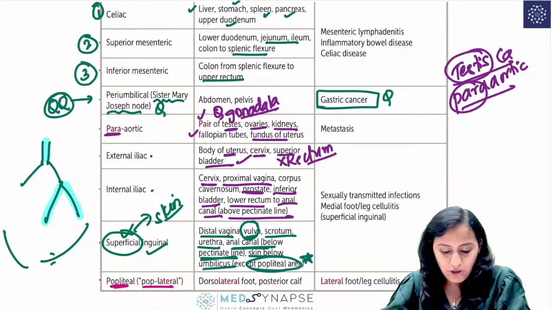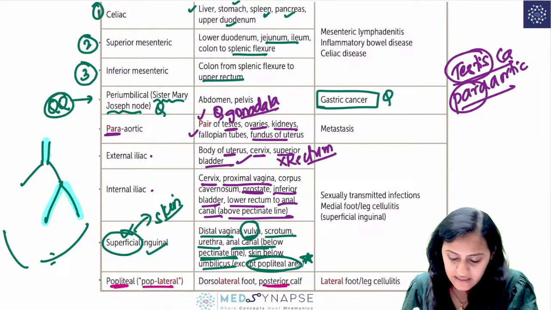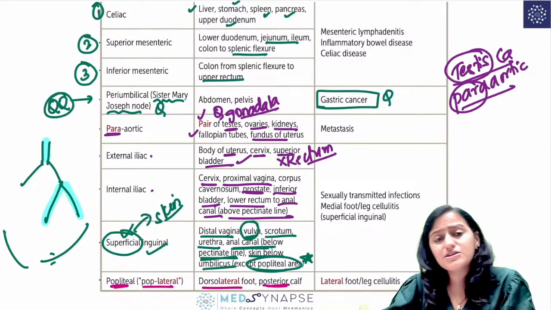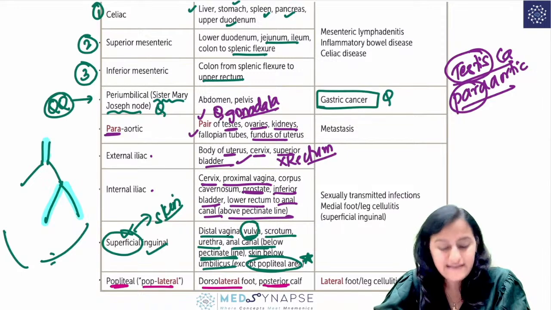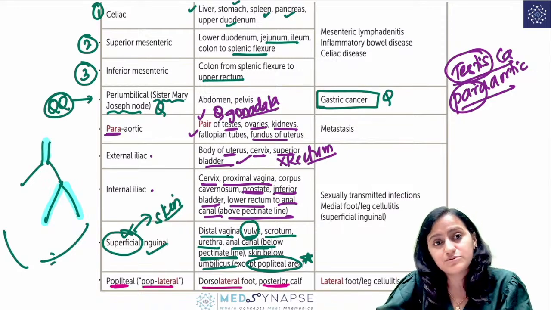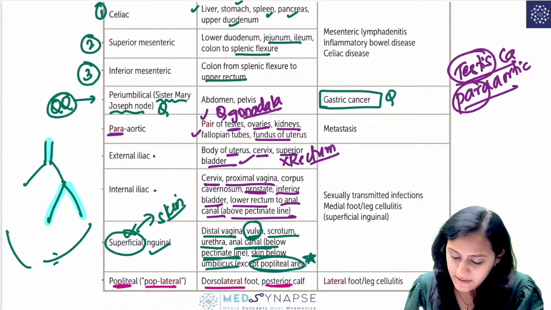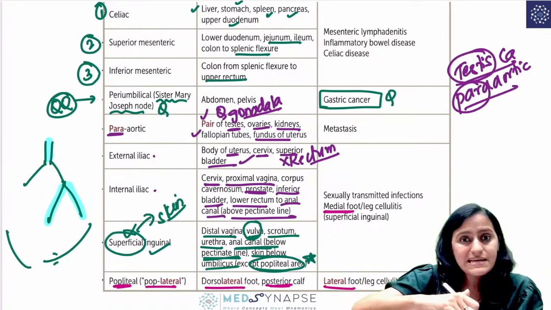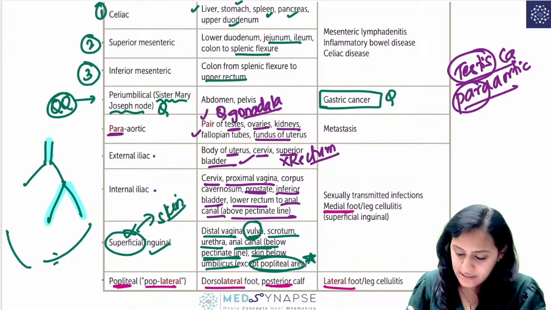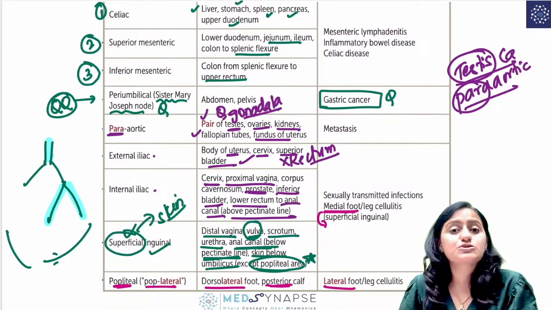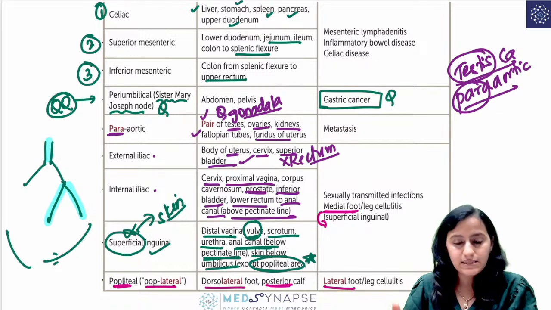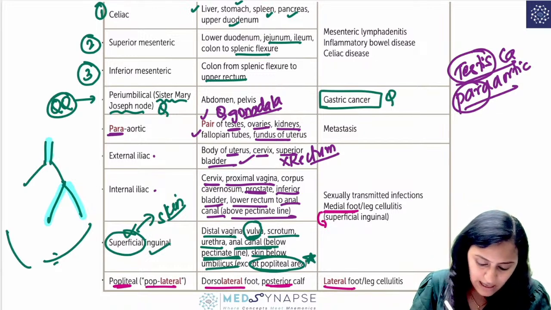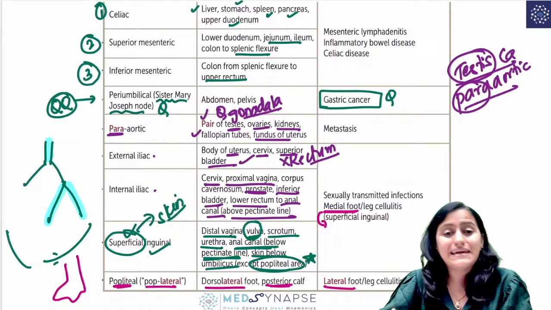Okay, so popliteal: the posterior calf and the dorsolateral foot, that is draining into the popliteal lymph nodes. So very, very important. Remember here, medial foot and lateral foot. Or the medial leg and the lateral leg and the posterior leg. So medial is going to be superficial inguinal. So imagine you are tracing this medial leg.